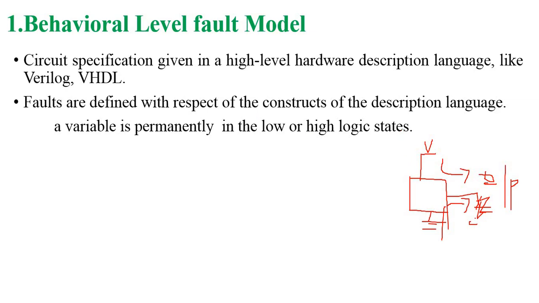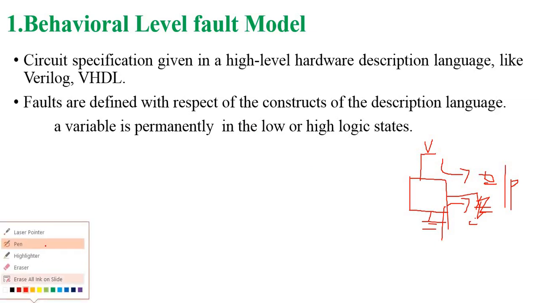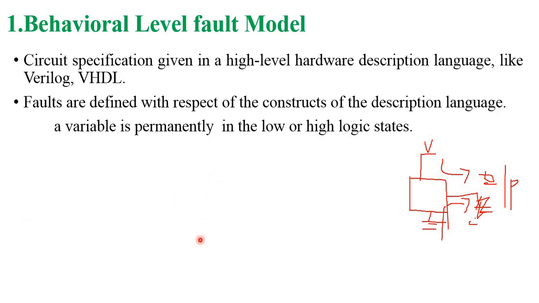Suppose I connect a capacitor; this is how the capacitance discharges, by taking the ground. Whenever the ground is not present, because of some fault it is tied to 1, so it does not show a low level state. So the variable is permanently in the low state or logic high state. That is called a low or high state.